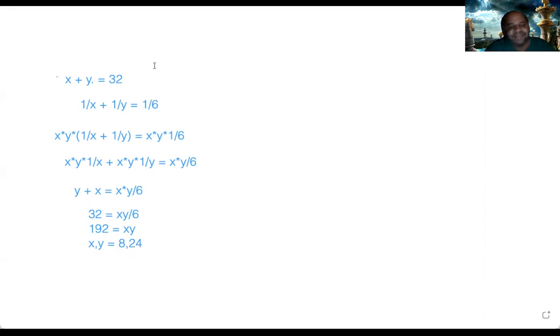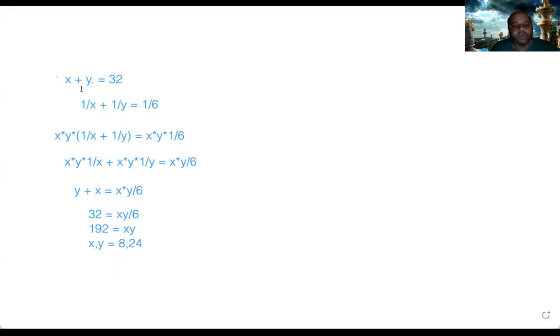Yes, sir. Let us just go through it again one by one. Divide 32 into two parts such that the sum of their reciprocals is 1 by 6. Okay, the two parts are x and y. So what we have said: x plus y is equal to 32. First line, sum is 32.